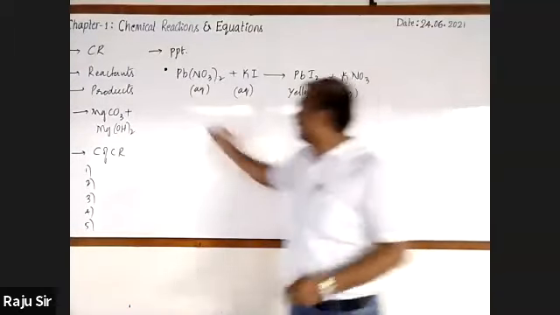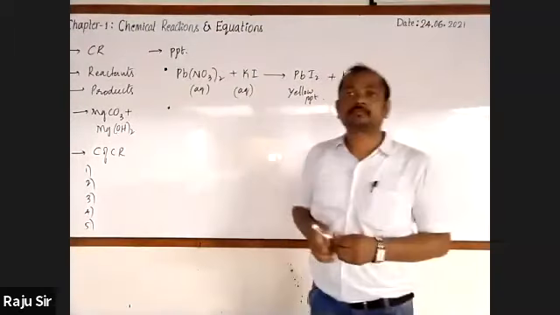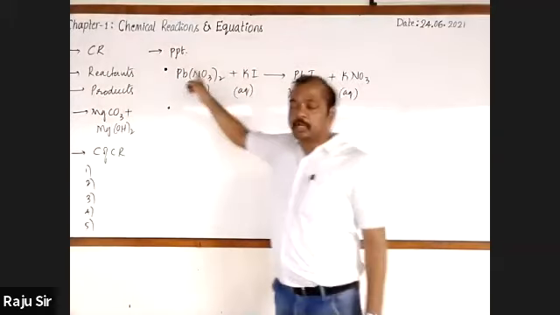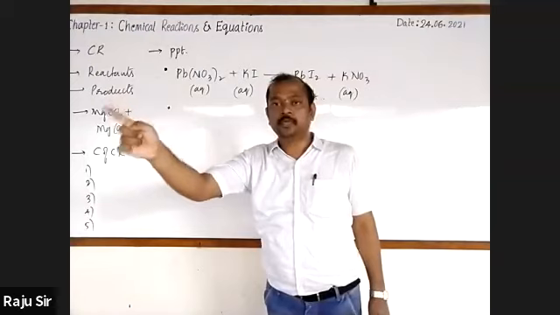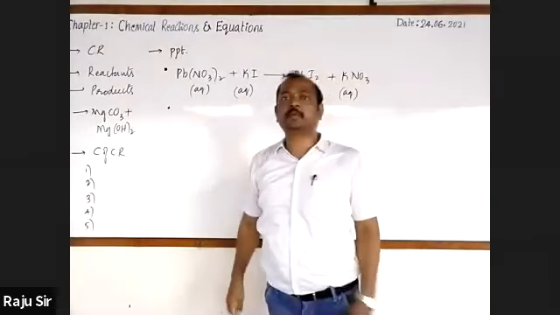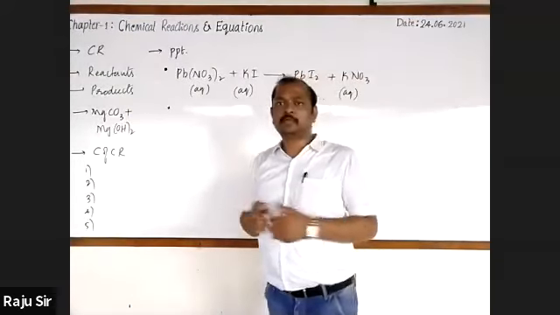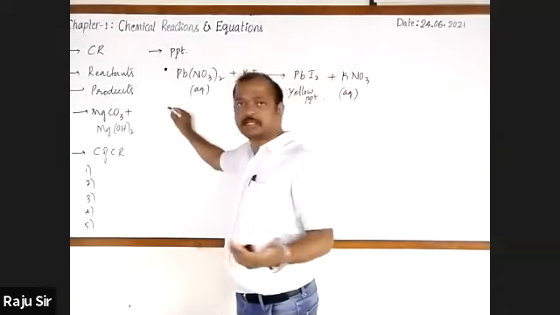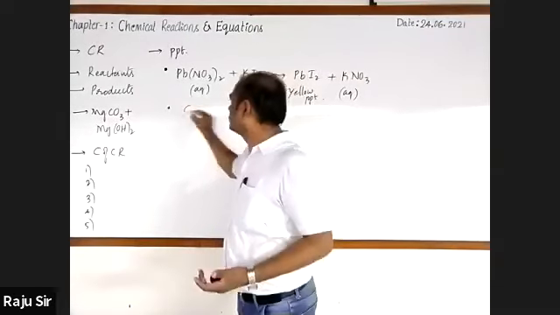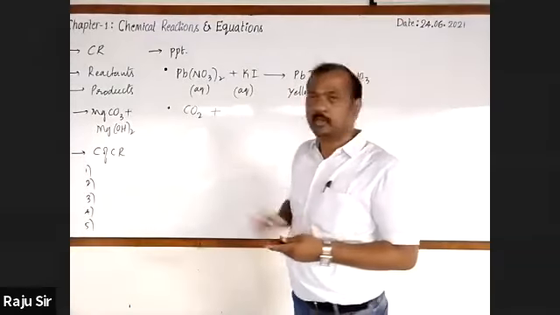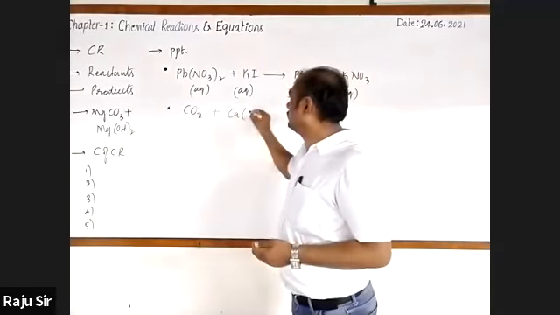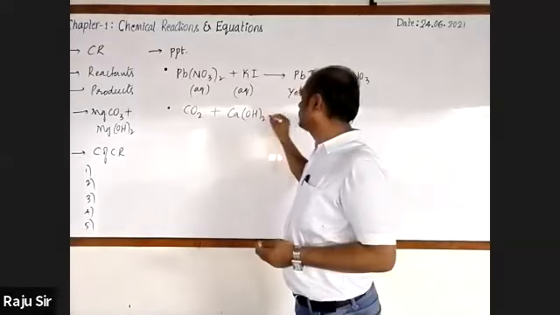And similarly, we also know that precipitate is formed when gas is passed into the aqueous solution. I'll take one such example for that. It is when carbon dioxide gas is passed into slaked lime, that is calcium hydroxide.